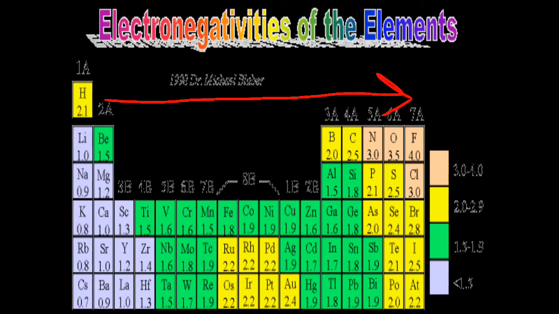So as I see, moving from top to bottom, the value is decreasing. The power of the nucleus to attract the bonding pair is weakening down the group. So if I talk in terms of electronegativity, the electronegativity is decreasing down the group. But as the size is increasing, the electropositivity is increasing.